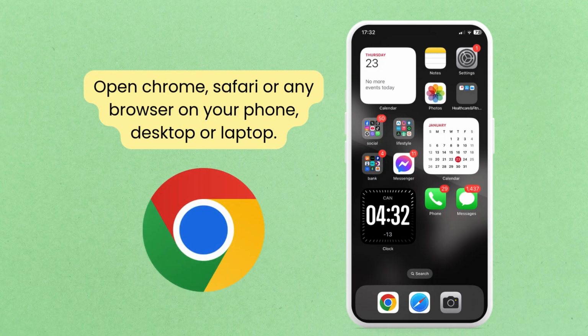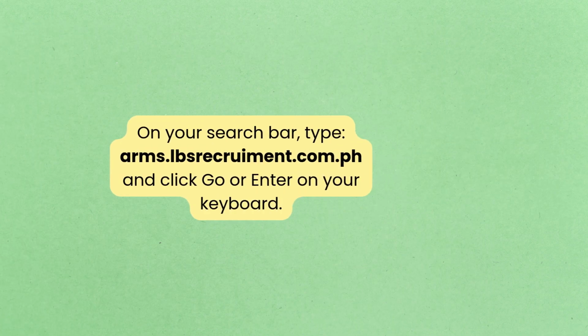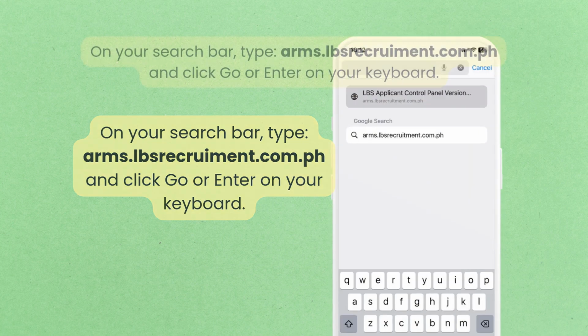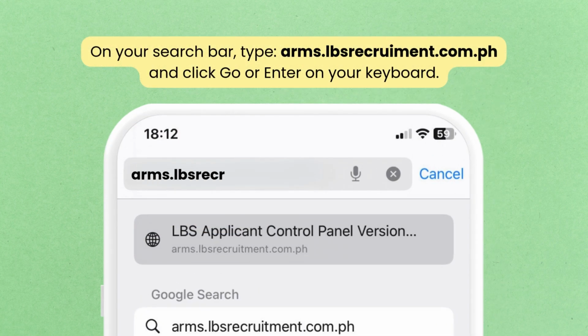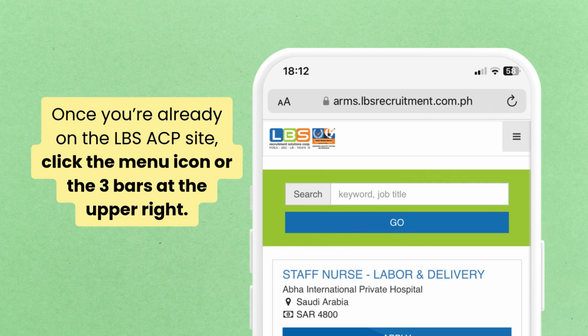First, open Chrome, Safari or any browser on your phone, desktop or laptop. Then, on your search bar, type arms.lbsrecruitment.com.ph and click Go or Enter on your keyboard. Once you're already on the LBS ACP site, click the menu icon or the three bars at the upper right.